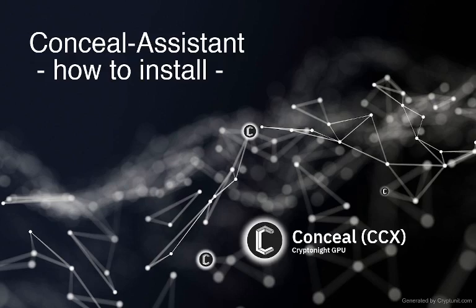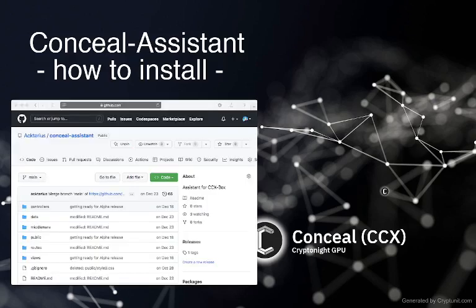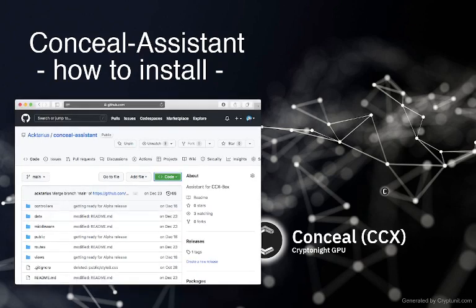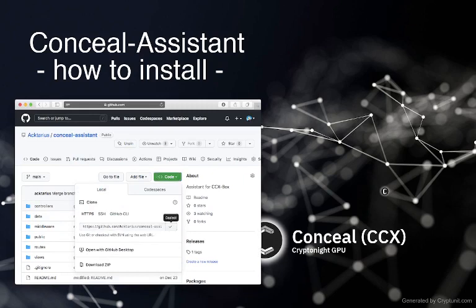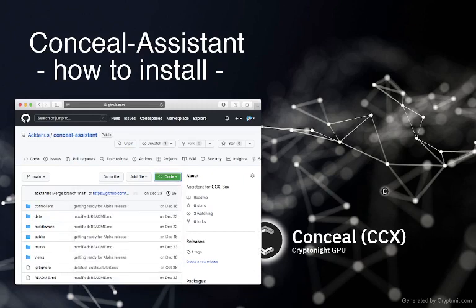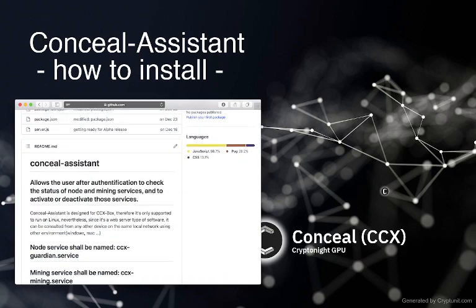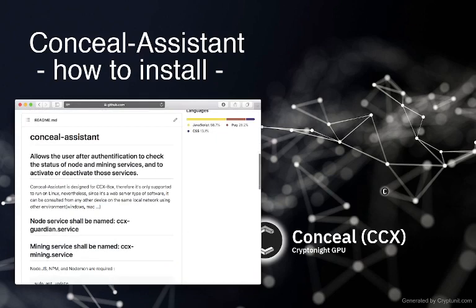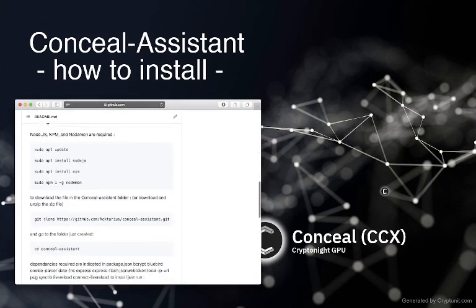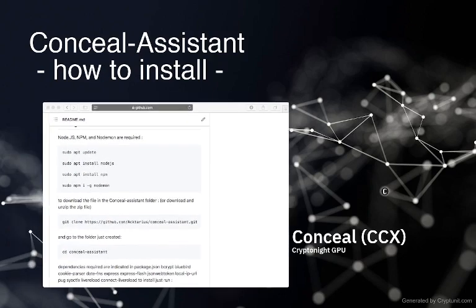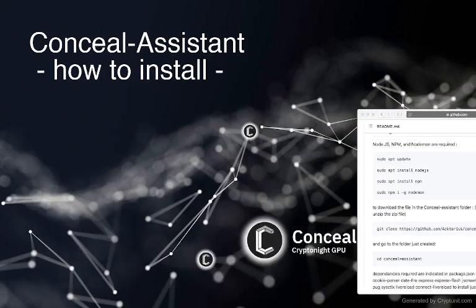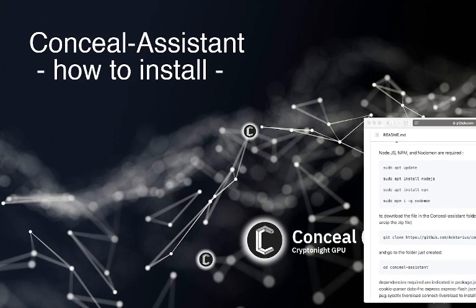So first we're going to open our web browser and go to github.com on the Conceal-Assistant page. At first we're going to copy the link to download it, so that's going to be done for later. And we're going to scroll down to be able to read the README file where we've got all the instructions, and we're going to follow those step by step. We're going to put those on the side of our screen so we can refer to them later.